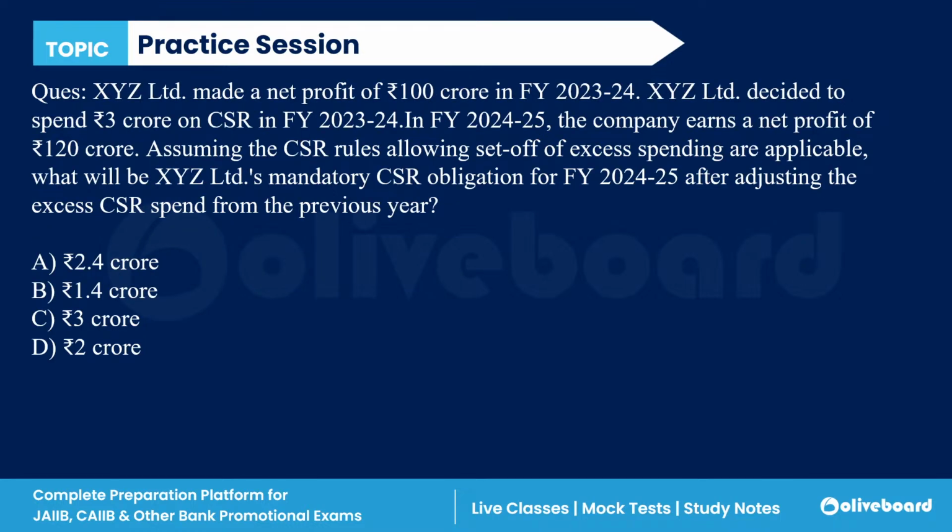See, the last question is: XYZ made a profit of 100 crore in the financial year 2023-2024. XYZ Limited decided to spend 3 crore on corporate social responsibility in the financial year 2023-2024. In the financial year 2024-25, the company earns a net profit of 120 crore.